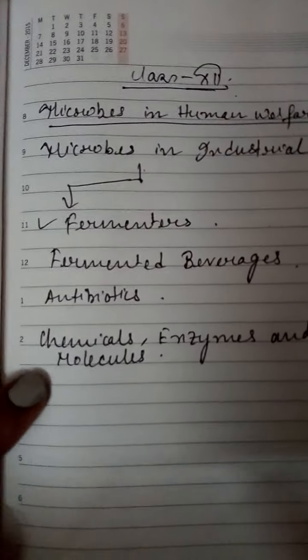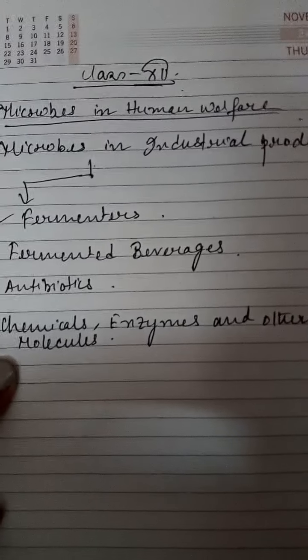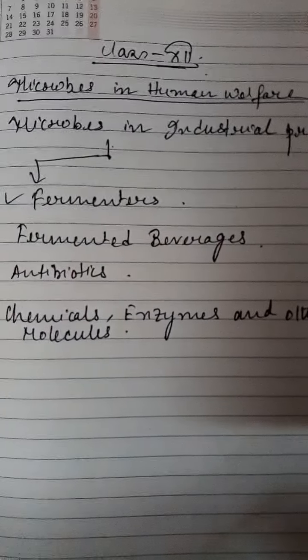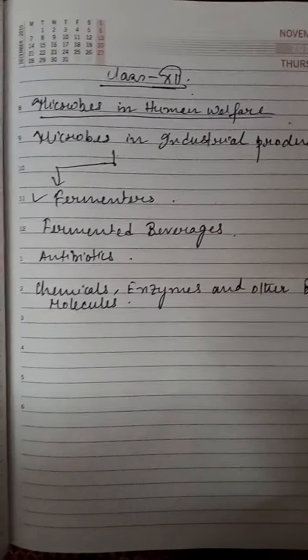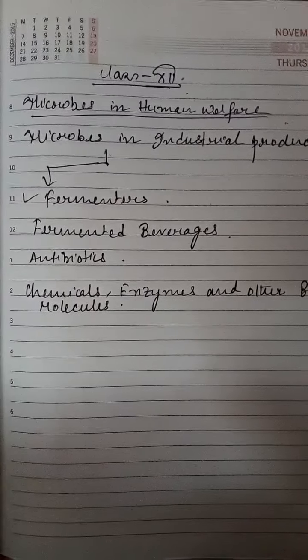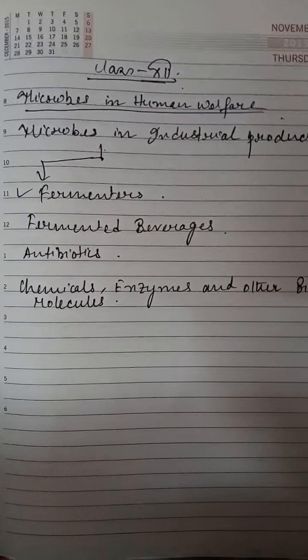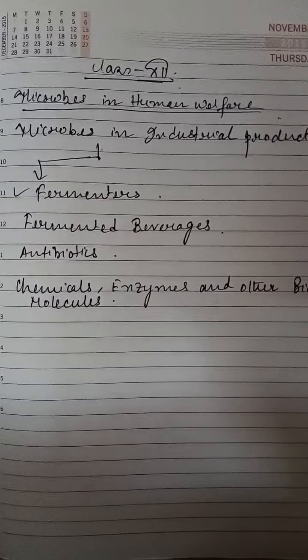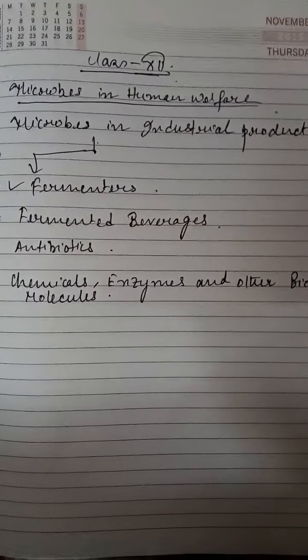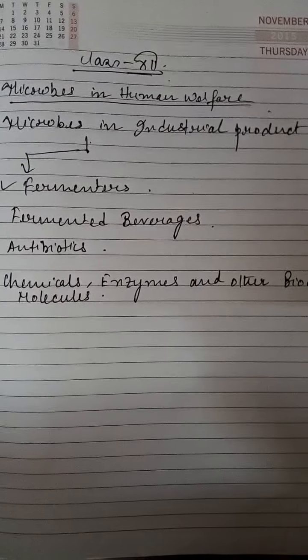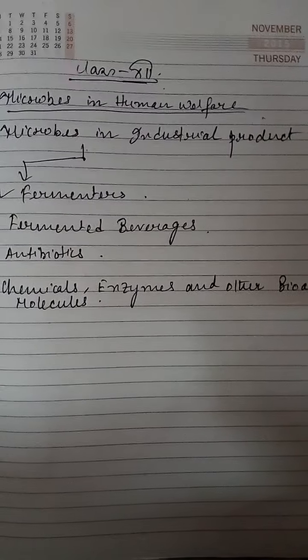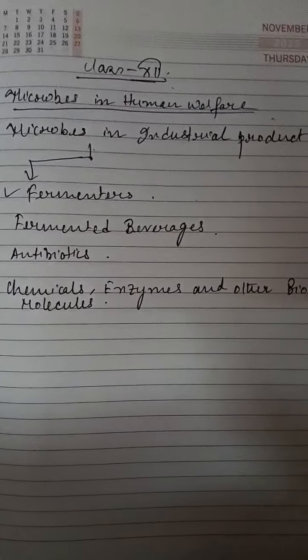Now let's come to the last thing, that is the chemicals, enzymes and other bioactive molecules. What is the meaning of that? I have already explained that microbes are used in commercial and industrial production, but they are also used for organic acids, alcohol and enzymes. For example, Aspergillus niger is used for the preparation of citric acid.